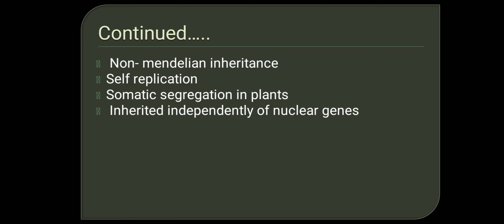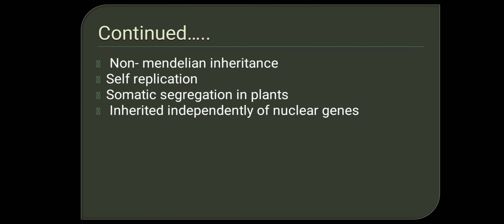It does not depend upon the nuclear genome for replication. The chloroplast genome is segregated in plants by somatic segregation. That is, when a plant cell is dividing, the chloroplasts are also equally divided into the two cells. This is inherited independently of nuclear genes.